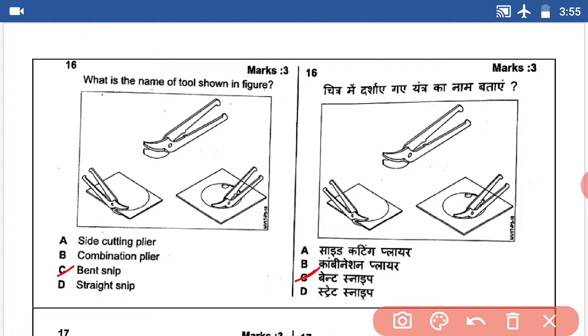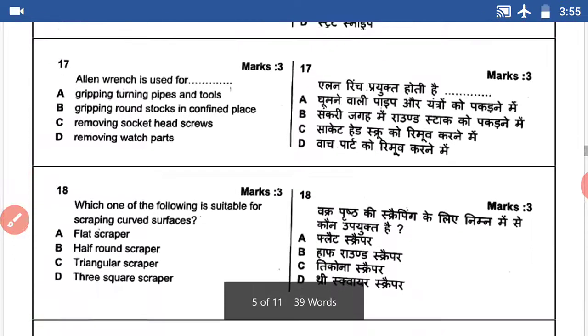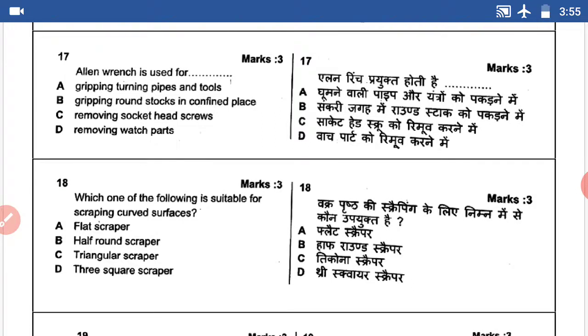So question number 17. Allen wrench is used for dash. This question's answer is removing socket head screw. Answer C.